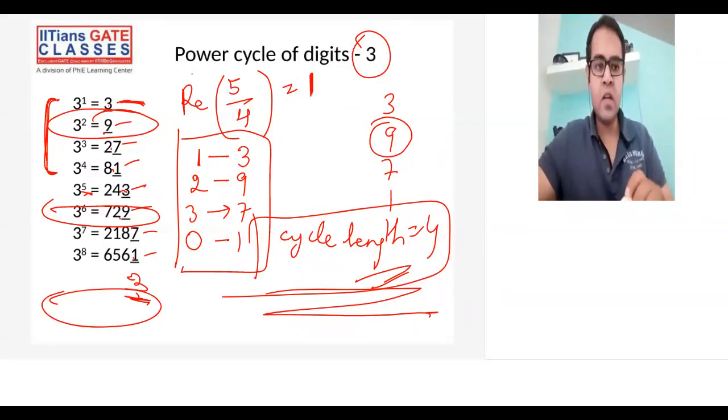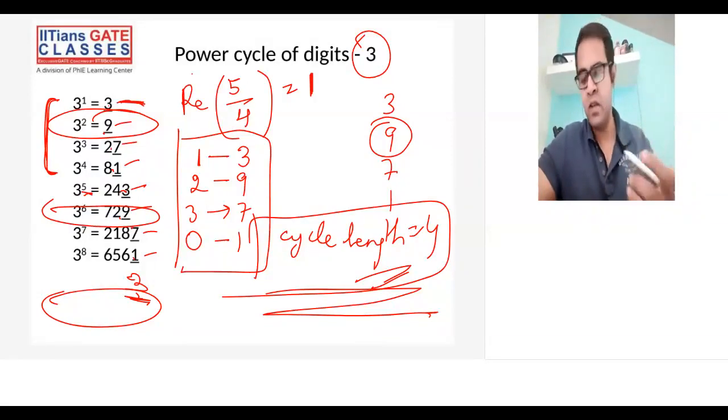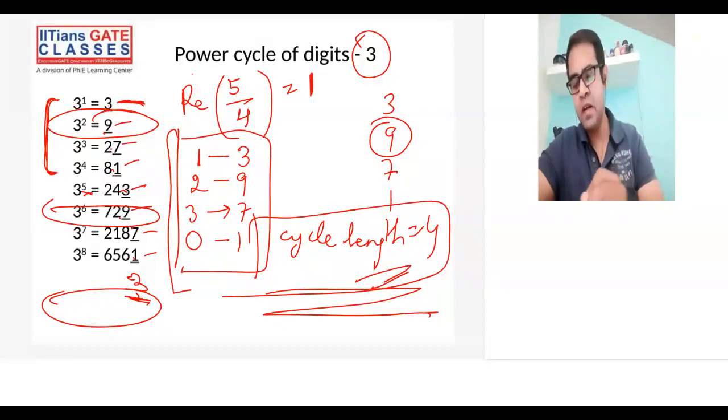Now, one more thing, many of you might be confused or might make a mistake: when you're dividing by 4, the only possible remainders are 0, 1, 2, 3. Do not write 4 as the remainder. It will never happen. All right. So when you're dividing any quantity by 4, the possible remainders are 0, 1, 2, and 3. And for all the possible remainders, I've told you what their unit digits will be.